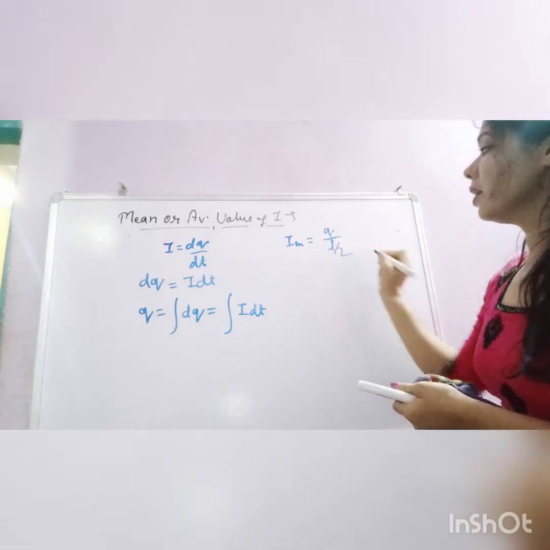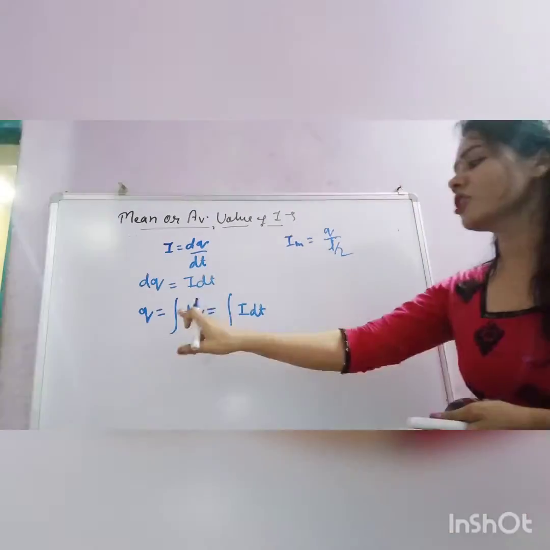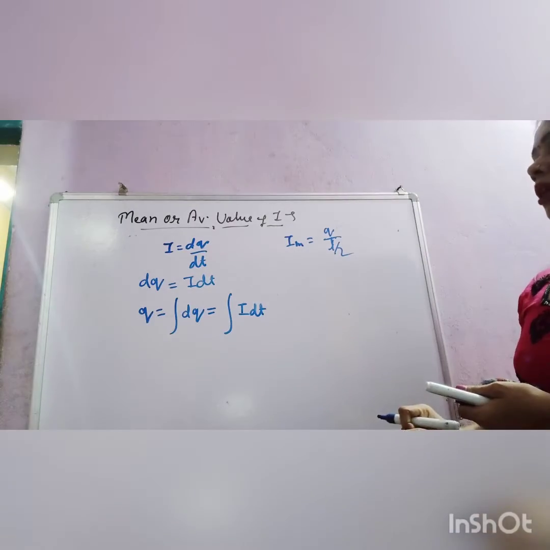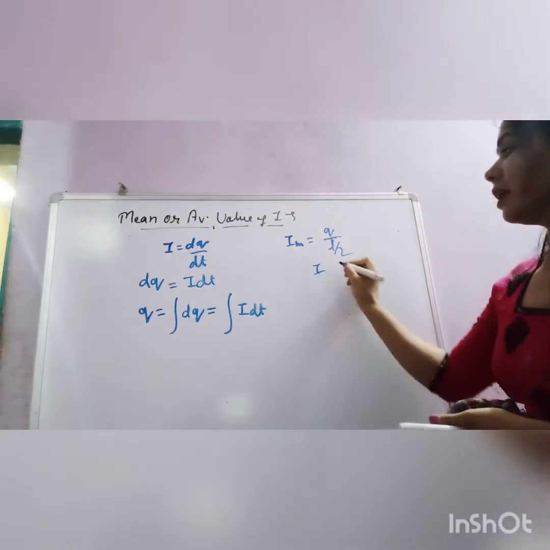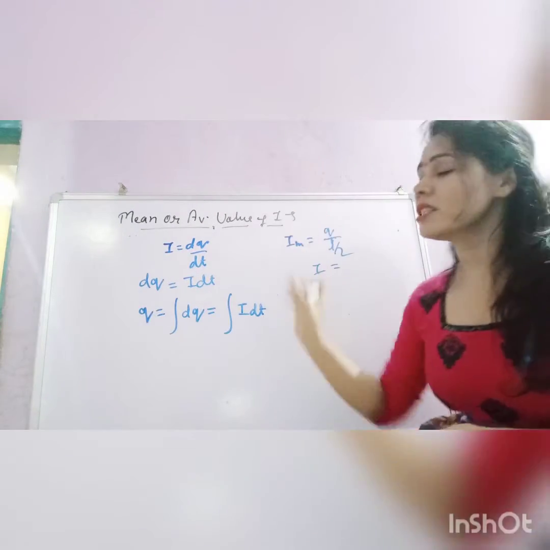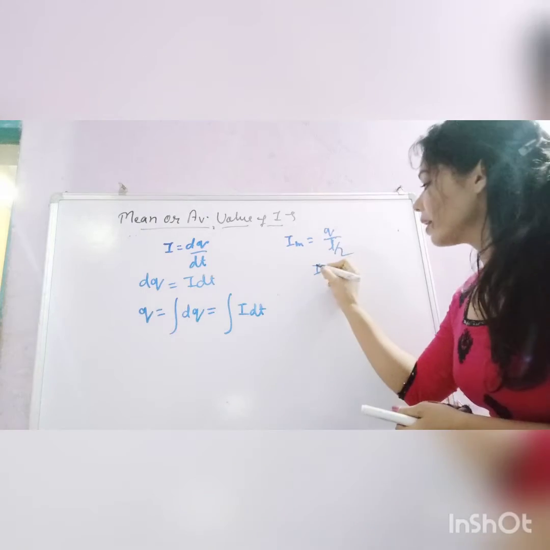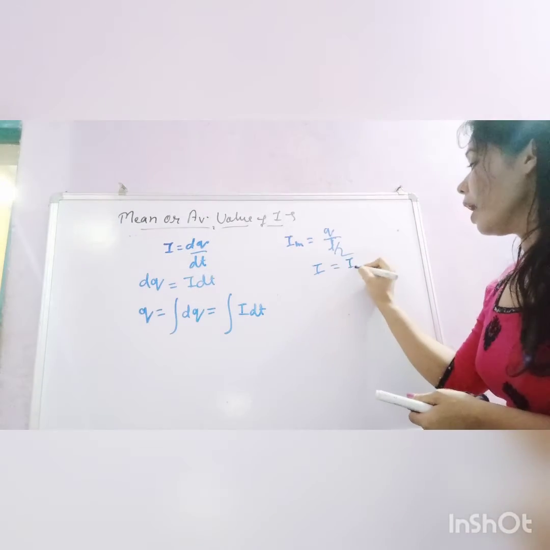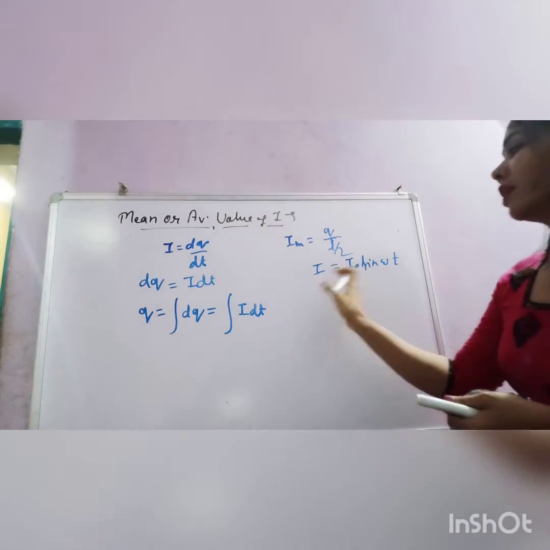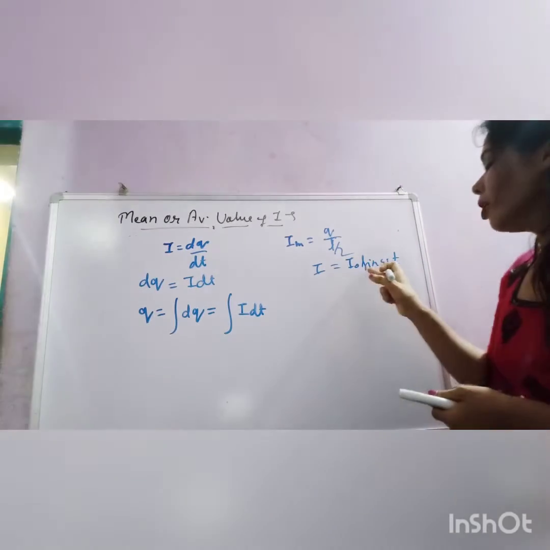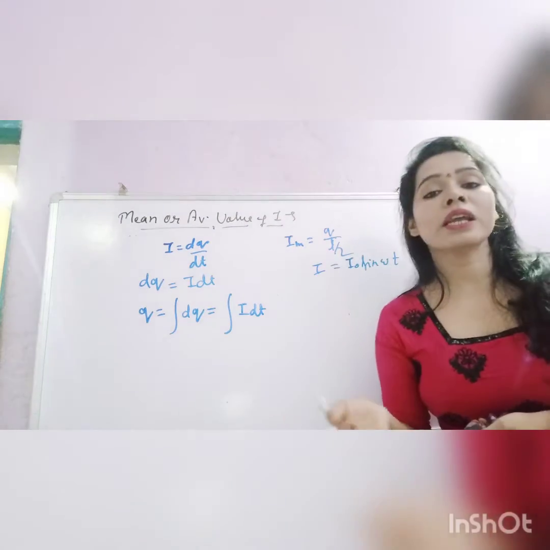So total time taken is T by 2 and total charge is Q. First of all we will find the total charge and then we will divide by T by 2. Now as we know, for instantaneous I for an AC value, in the first video I told you that current I equals I0 sine omega t. This is the value for alternating current. For I at any instant, I0 sine omega t is the value of current for an AC source.